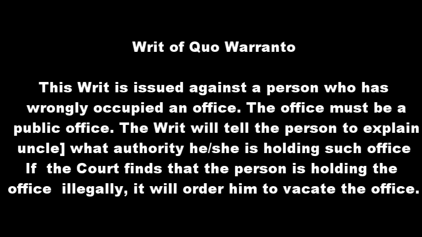That means the writ will ask for an explanation from the person who holds the particular office. If the court finds that the person is holding the office illegally, it will order him to vacate the office. The court will declare or tell that person to leave that particular post.